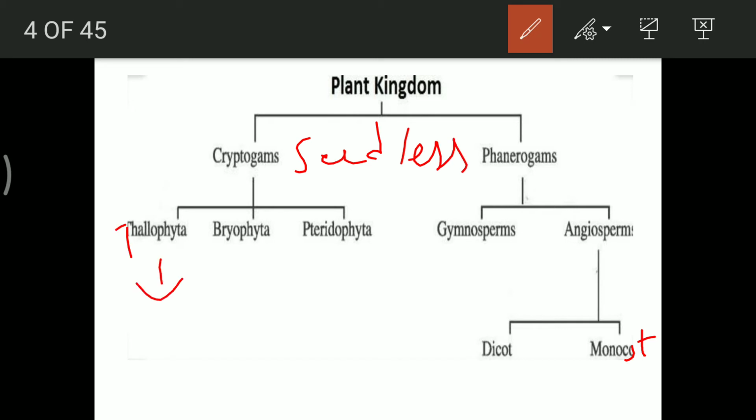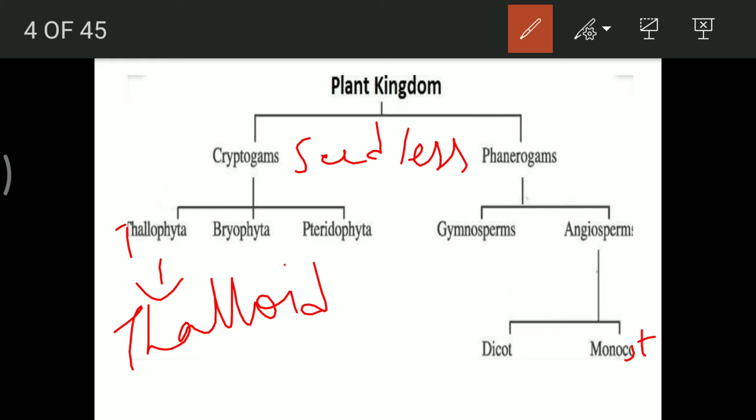Thallophyta means the plants which have a thalloid structure, that is, no well differentiation of root, stem and leaves, whereas bryophytes are a little more differentiated than thallophytes, but still not so well differentiated. Pteridophyta are much more advanced as compared to bryophytes, and they have stem and roots. Even leaves can at times be differentiated.